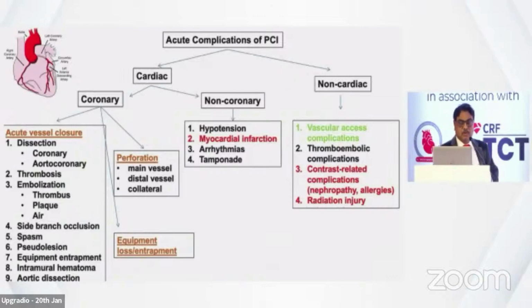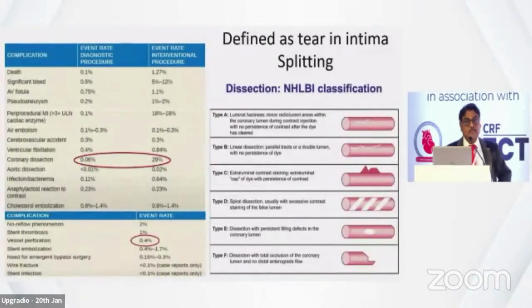So these are the possible complications. Out of these, I'm going to talk about coronary dissections and perforations. Dissections are not always bad. They are very common, and we classify them by the National Heart, Lung, and Blood Institute classification, types A, B, C, D, E, F. In the morning we discussed that types A and B are not very important, and may even be good.